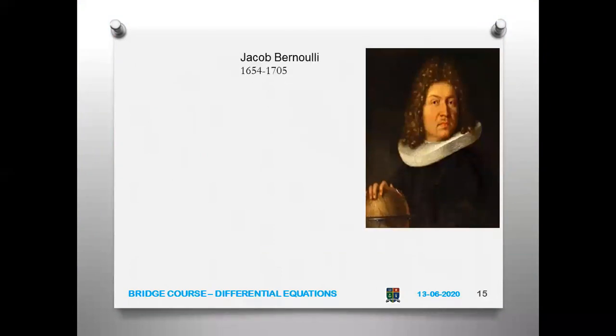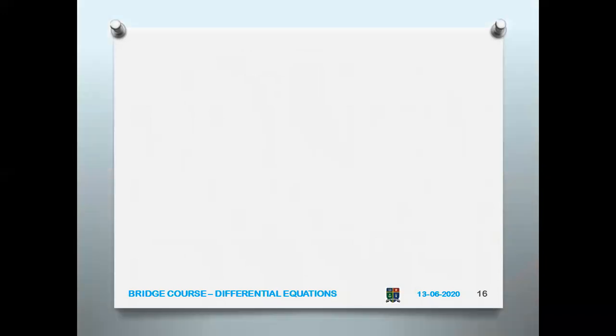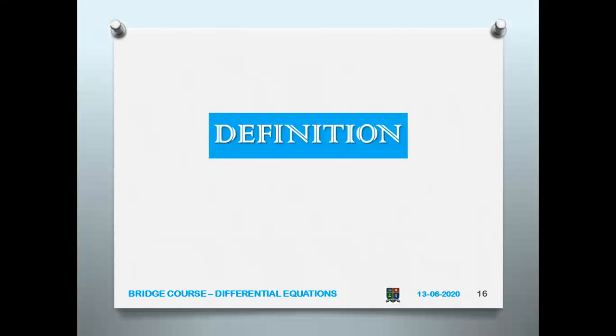Now another mathematician, Jacob Bernoulli, also lived in the same century. He proposed another differential equation, that is y dash plus p of x into y equal to q of x into y to the power n. So he just said that practically you can invent this kind of a differential equation. That is what he proposed. But afterwards, the next year, Leibniz gave solutions for this differential equation. So this is how the differential equation was actually born.